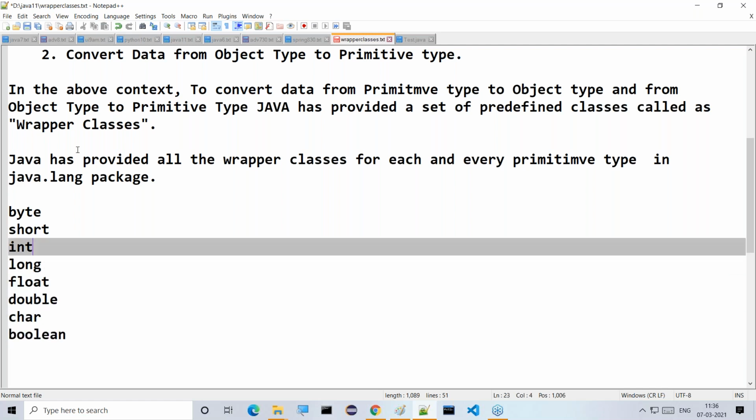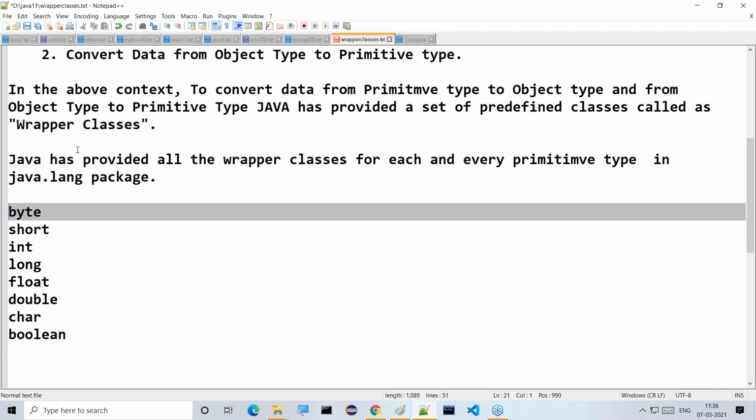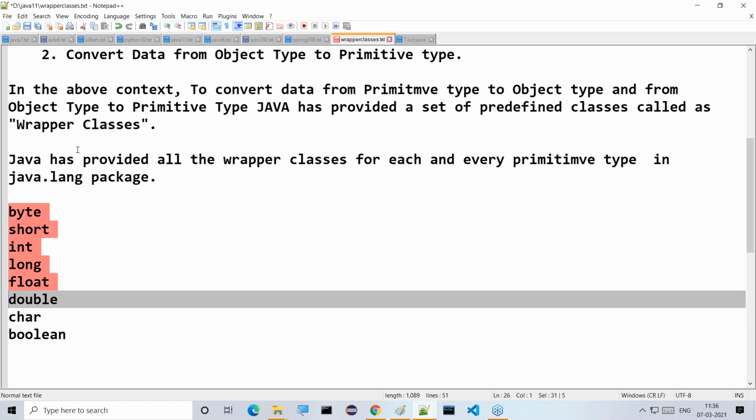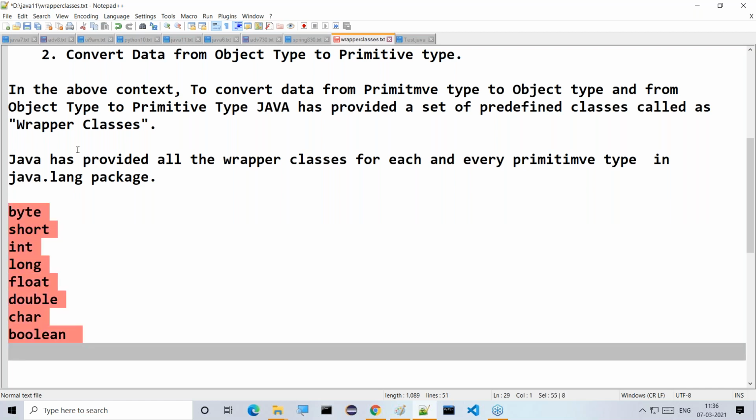How many primitive data types did I list here? 1, 2, 3, 4, 5, 6, 7, 8. Eight primitive data types I have listed here.